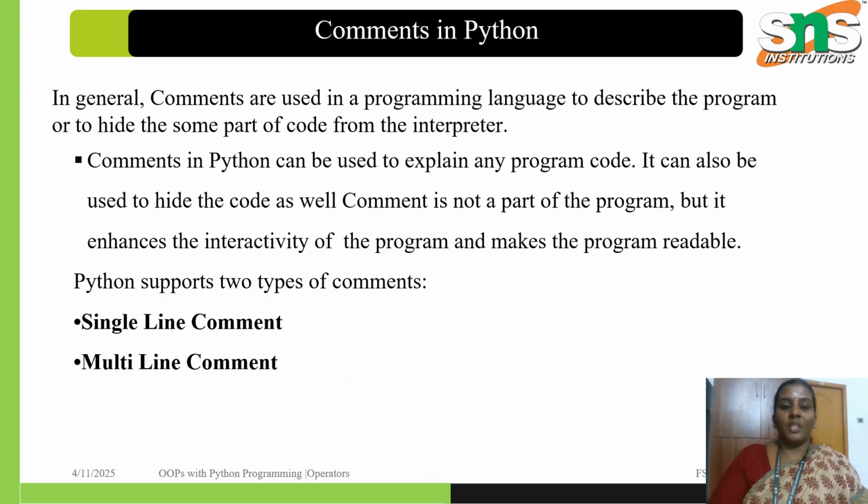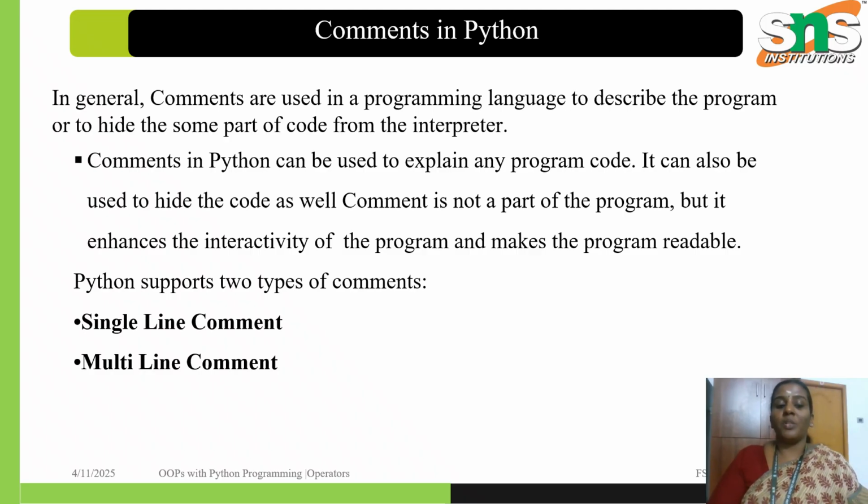So here the comments in Python are nothing but the lines or text that are ignored by the Python interpreter during execution. In general, comments are used in programming languages to describe the program or to hide some part of the code from the interpreter. Comments in Python can be used to explain any program code. They can also be used to hide the code, as a comment is not a part of the code.